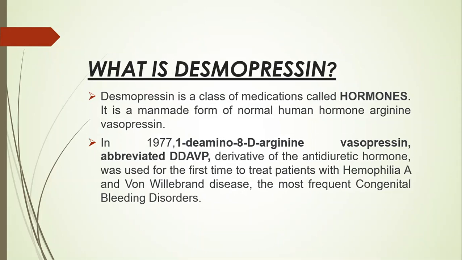Now let us know what this desmopressin is. Desmopressin is a class of medication called hormones. It is a man-made form of the normal human hormone arginine vasopressin. In 1977, 1-deamino-8-D-arginine vasopressin, abbreviated DDAVP, a derivative of antidiuretic hormone, was used for the first time to treat patients with hemophilia A and von Willebrand disease, which is the most frequent congenital bleeding disorder.